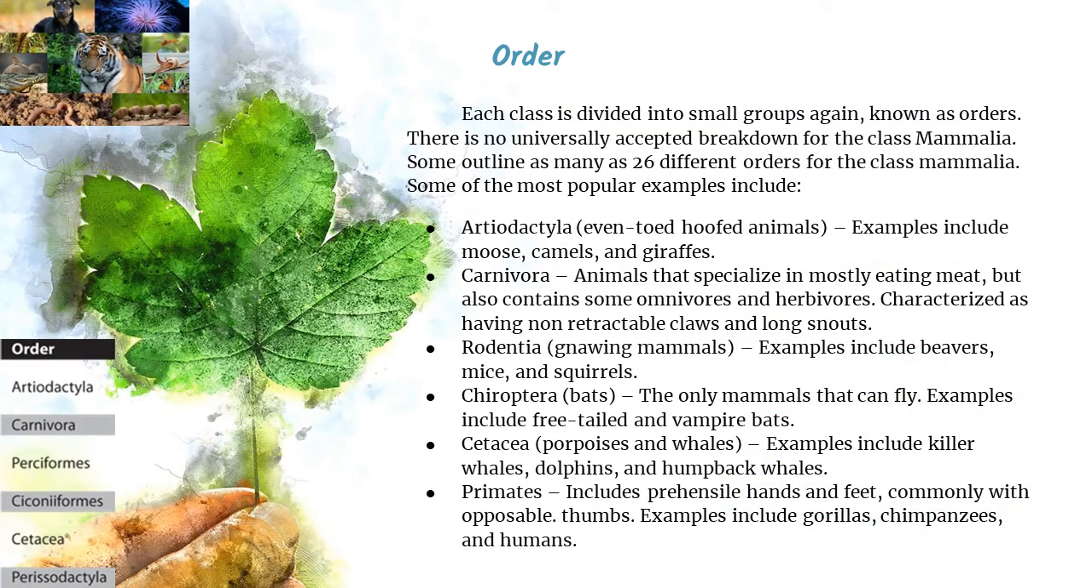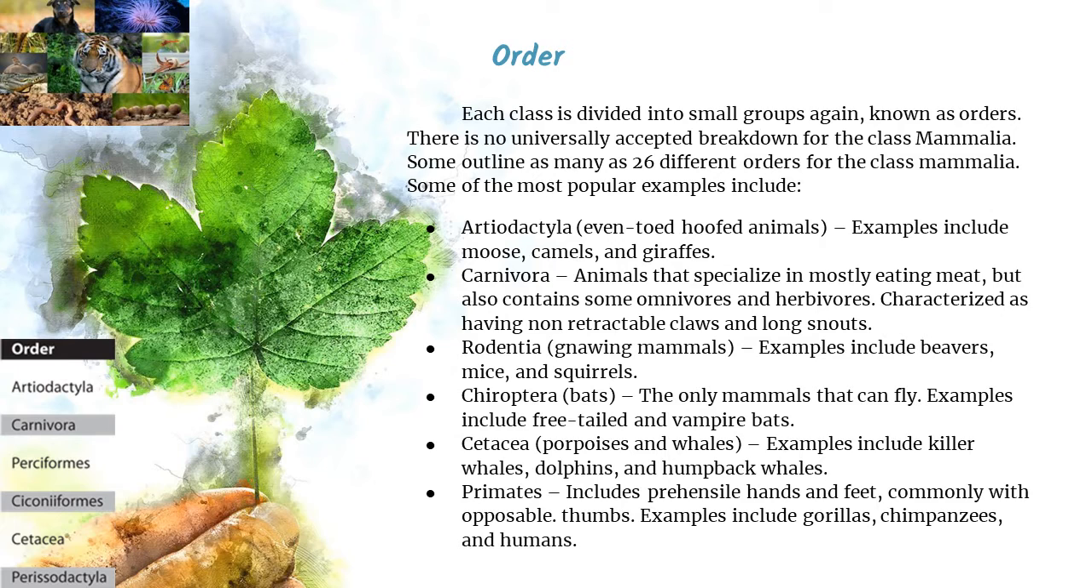Hi, my name is Angel Villa and I'm going to explain about the order of the animal kingdom. Each class is divided into smaller groups, again known as orders. This means that the animal kingdom is divided into divisions or groups called orders. There is no universally accepted breakdown for the class Mammalia. Some outline as many as 26 different orders for the class Mammalia.